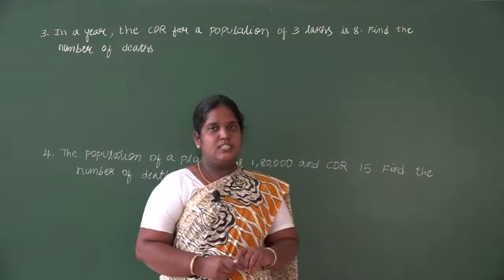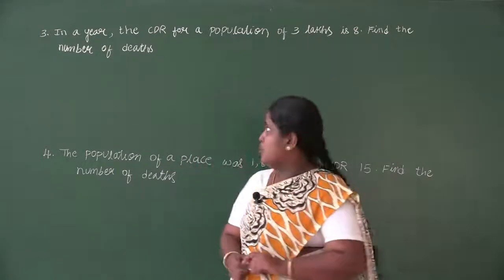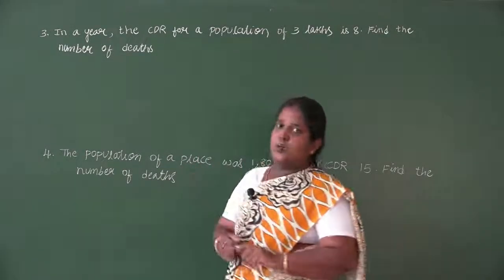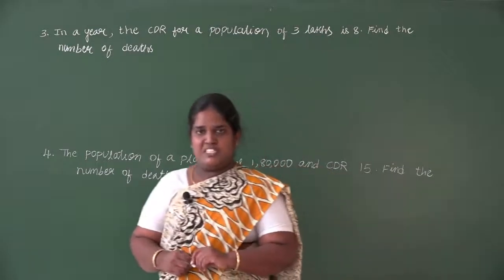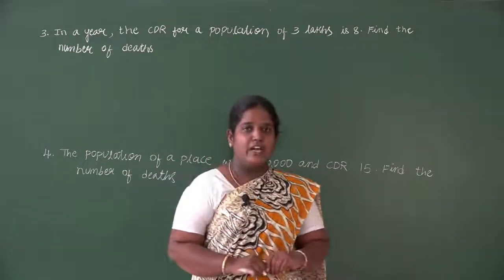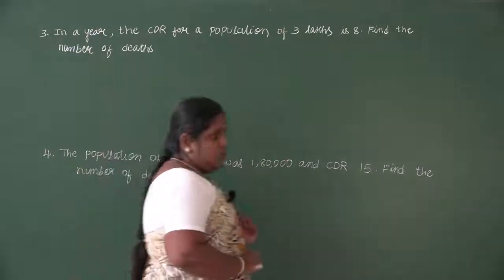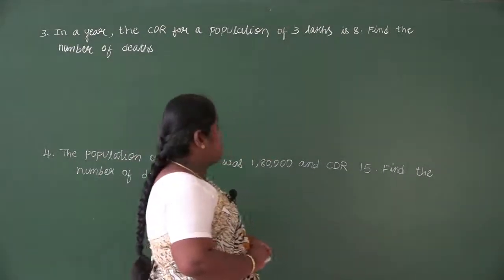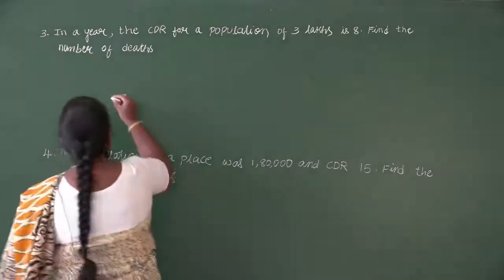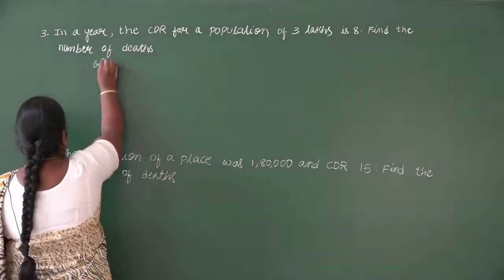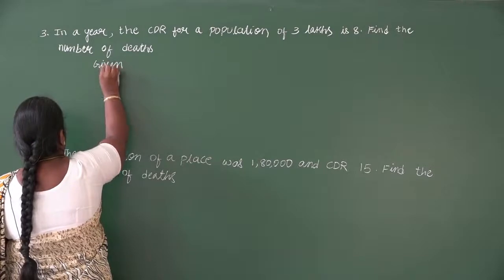So this is the next method of the crude death rate problems, where the population value and the CDR value are specified and we have to find out the number of deaths. So what is the first problem? In a year, the CDR for a population of 3 lakh. So what is the P value? First we'll write given.